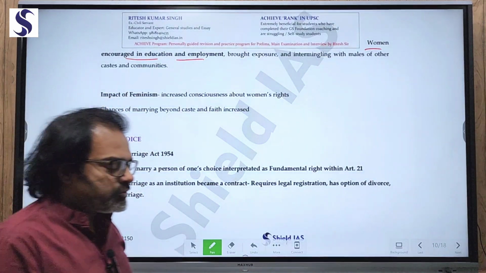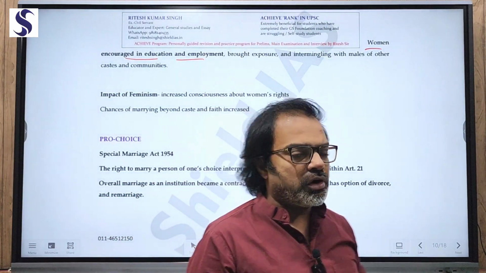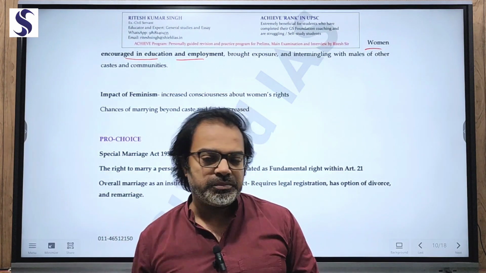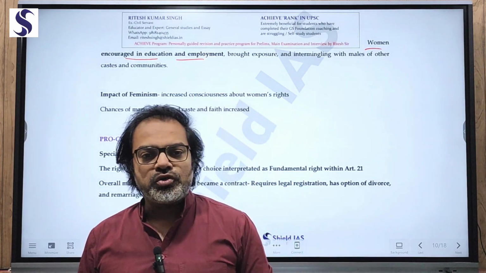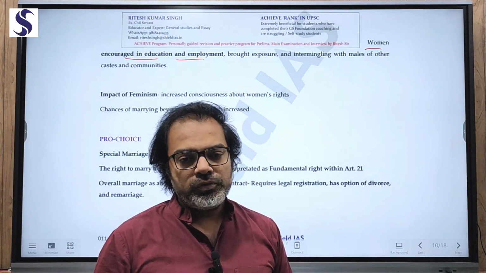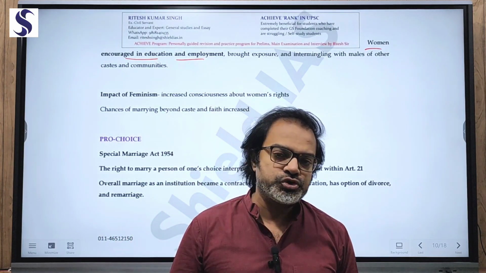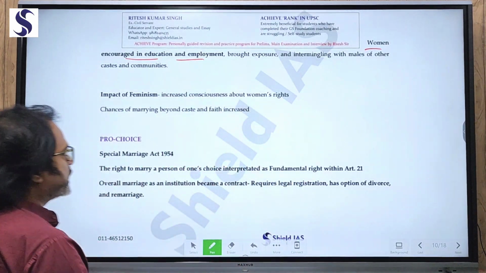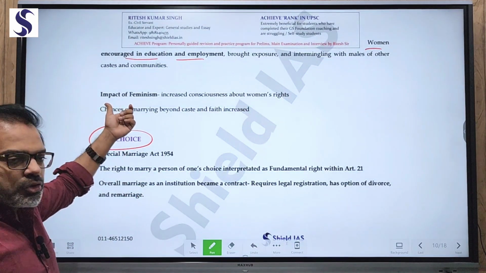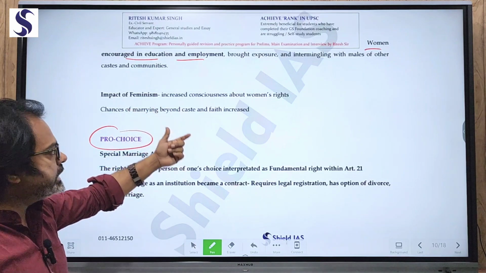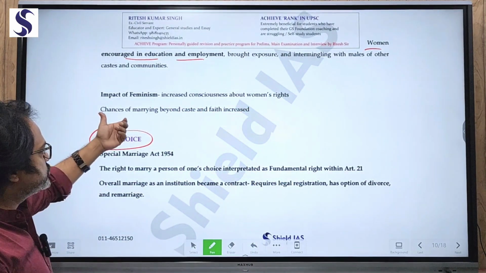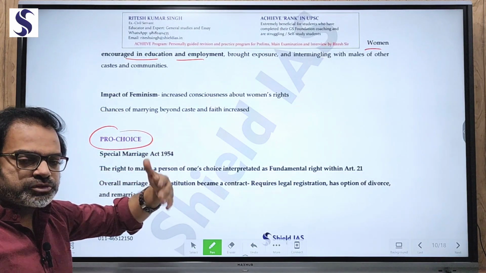So this would have given rise to intermingling of the two different sexes, and it can be from two different social strata. Hence, instead of preventing such intermingling, as a progressive state, as a progressive country, we promoted pro-choice. Hence, an act came into the picture. Now, across the world also, the impact of feminism was increasing, so increased consciousness about women's rights was also filtering to India. Chances of marrying beyond caste and faith increased because of more exposure to women.